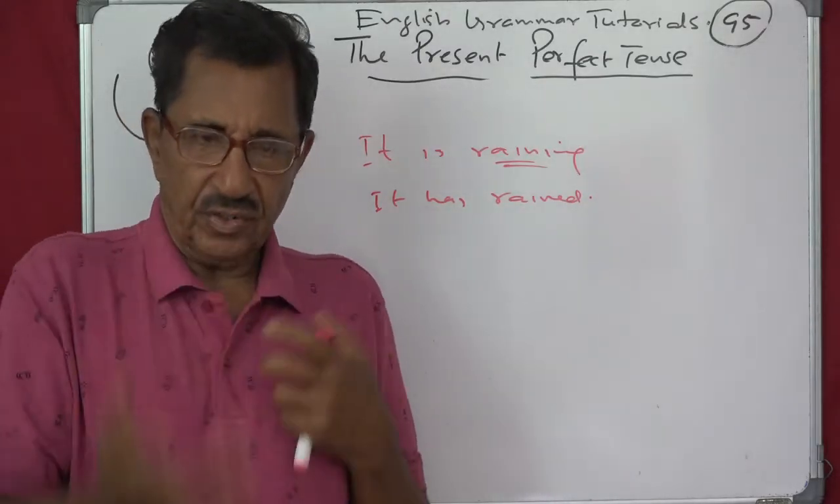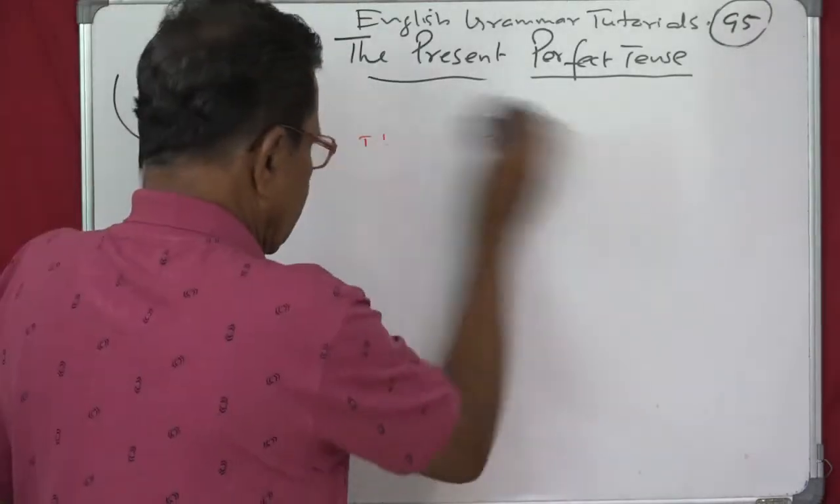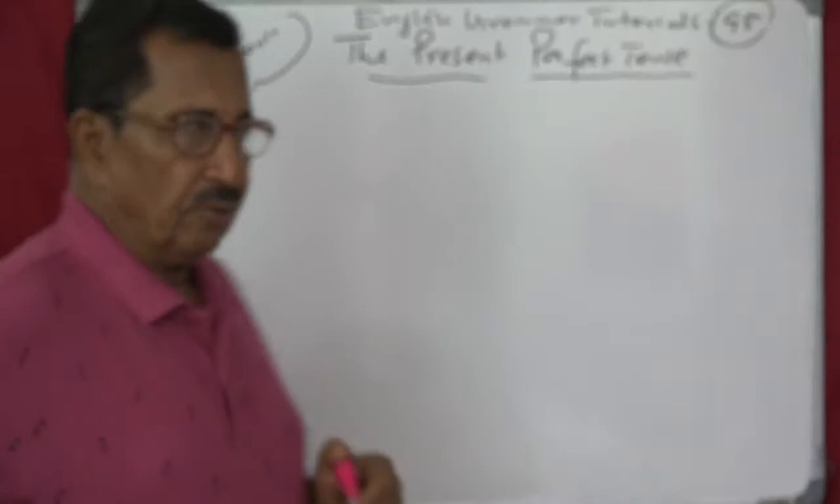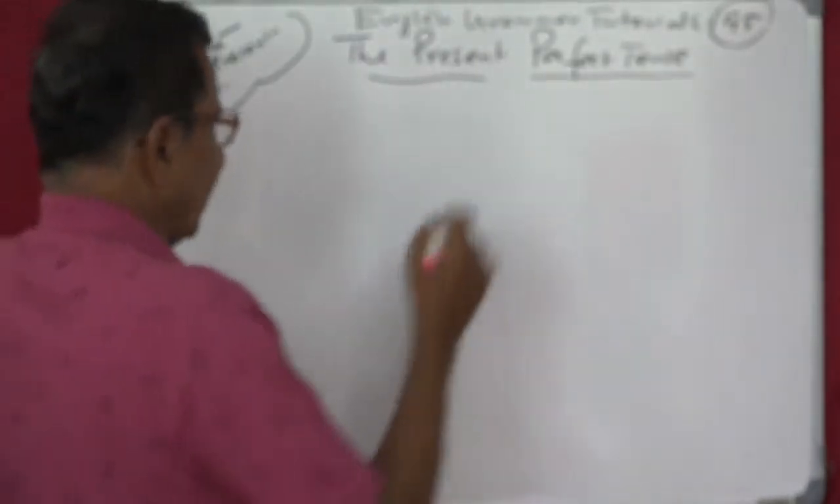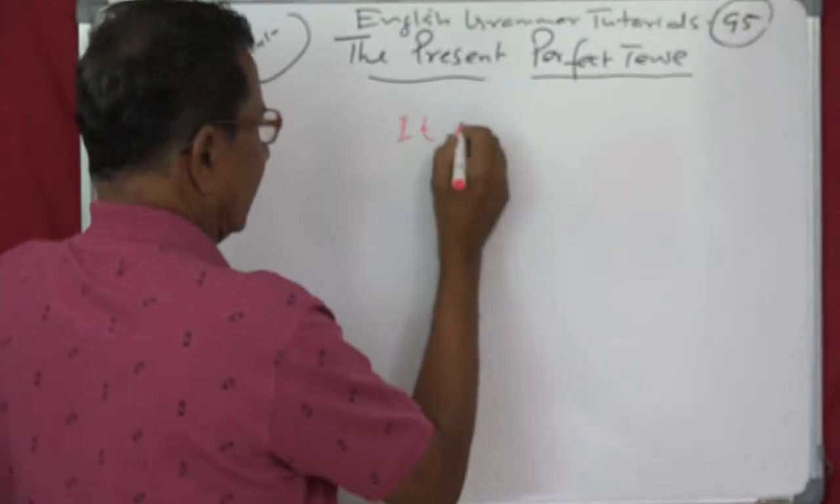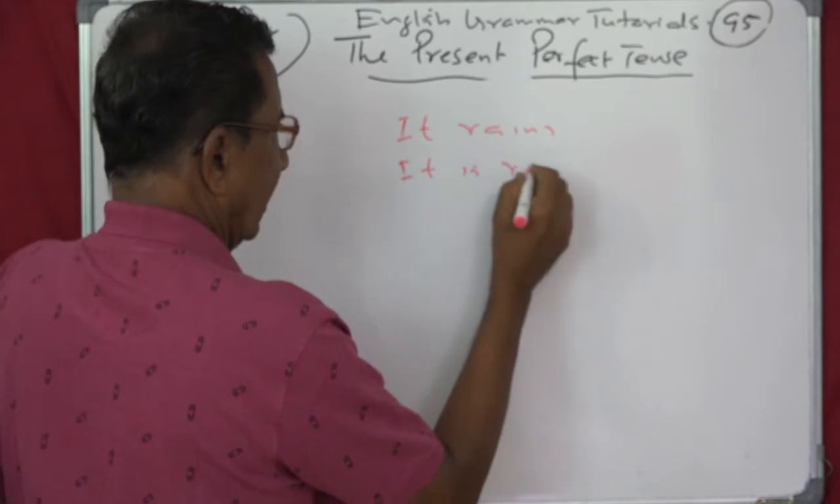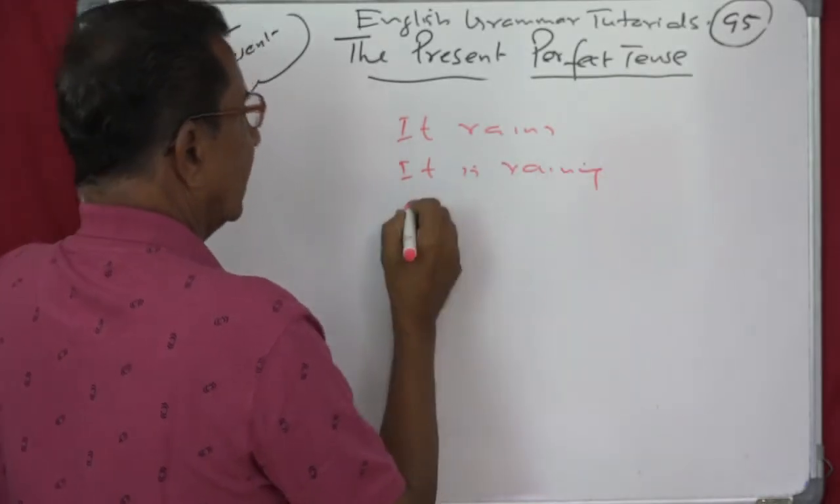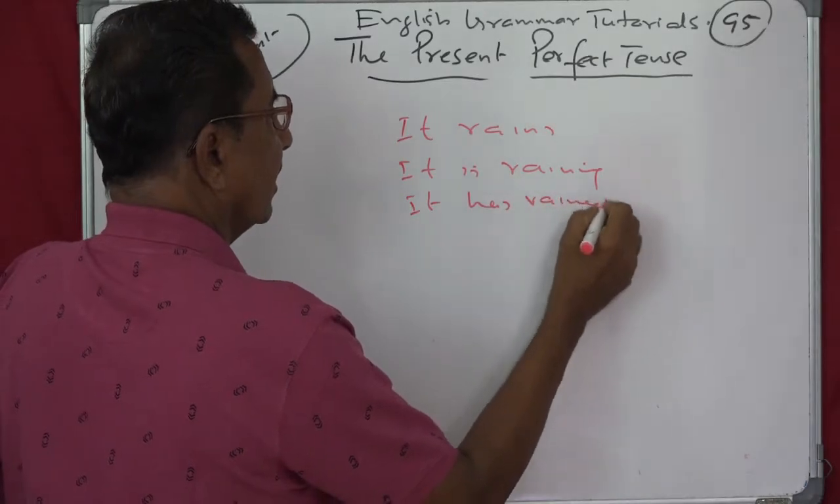Try this. What you should do is this exercise. You can do it at home, play with your friends if you want, as a game. Now, yes, it rains. It is raining. See that? It has rained.